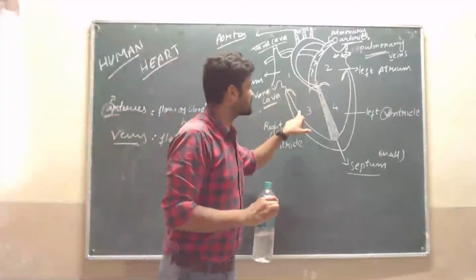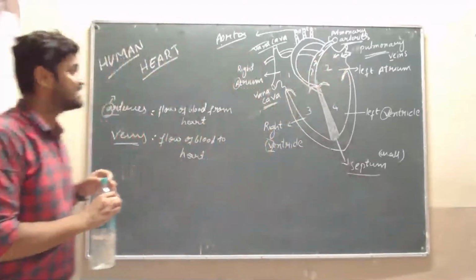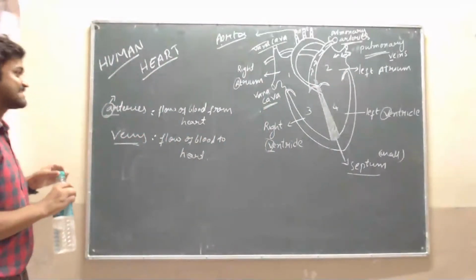Now four chambers are done, then pulmonary arteries and pulmonary veins you have understood. Okay, then see the working of the heart.